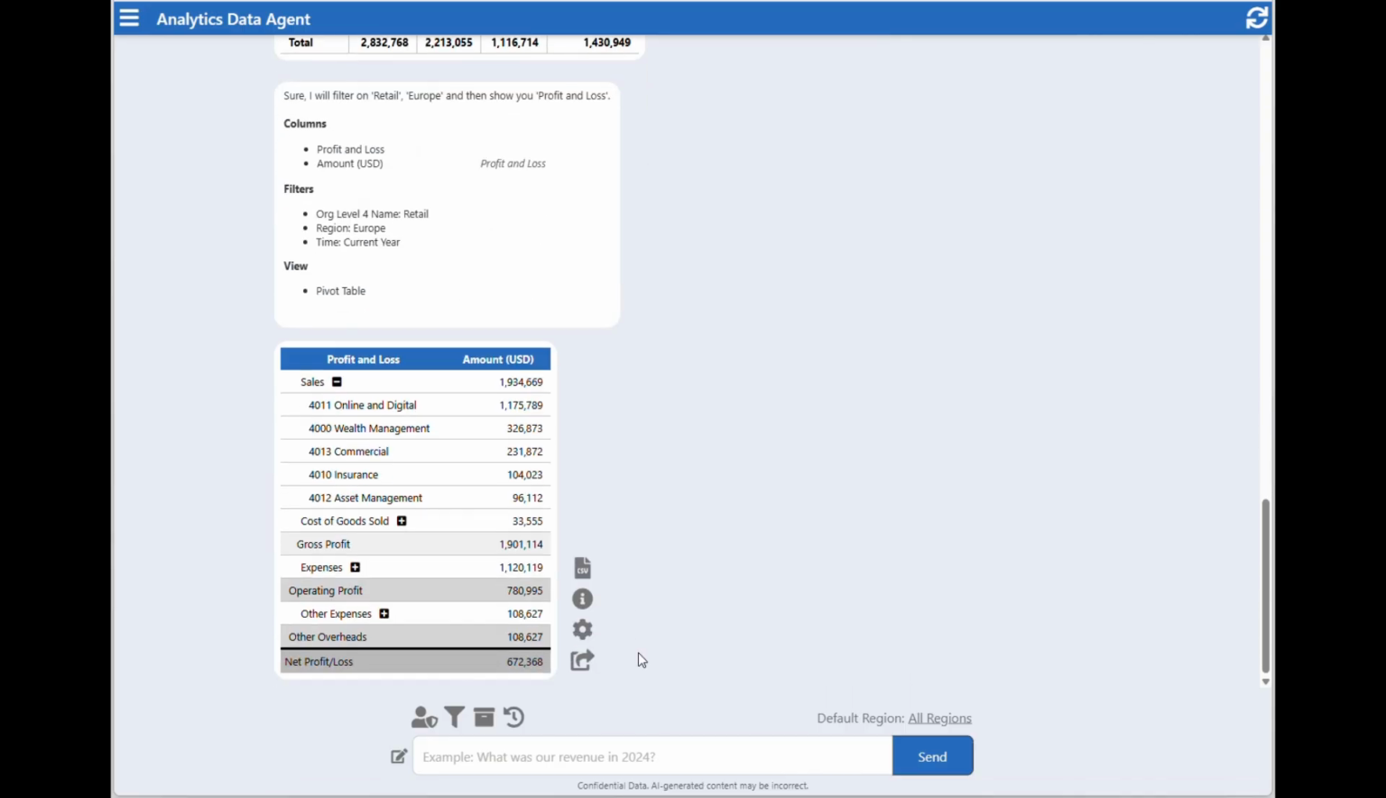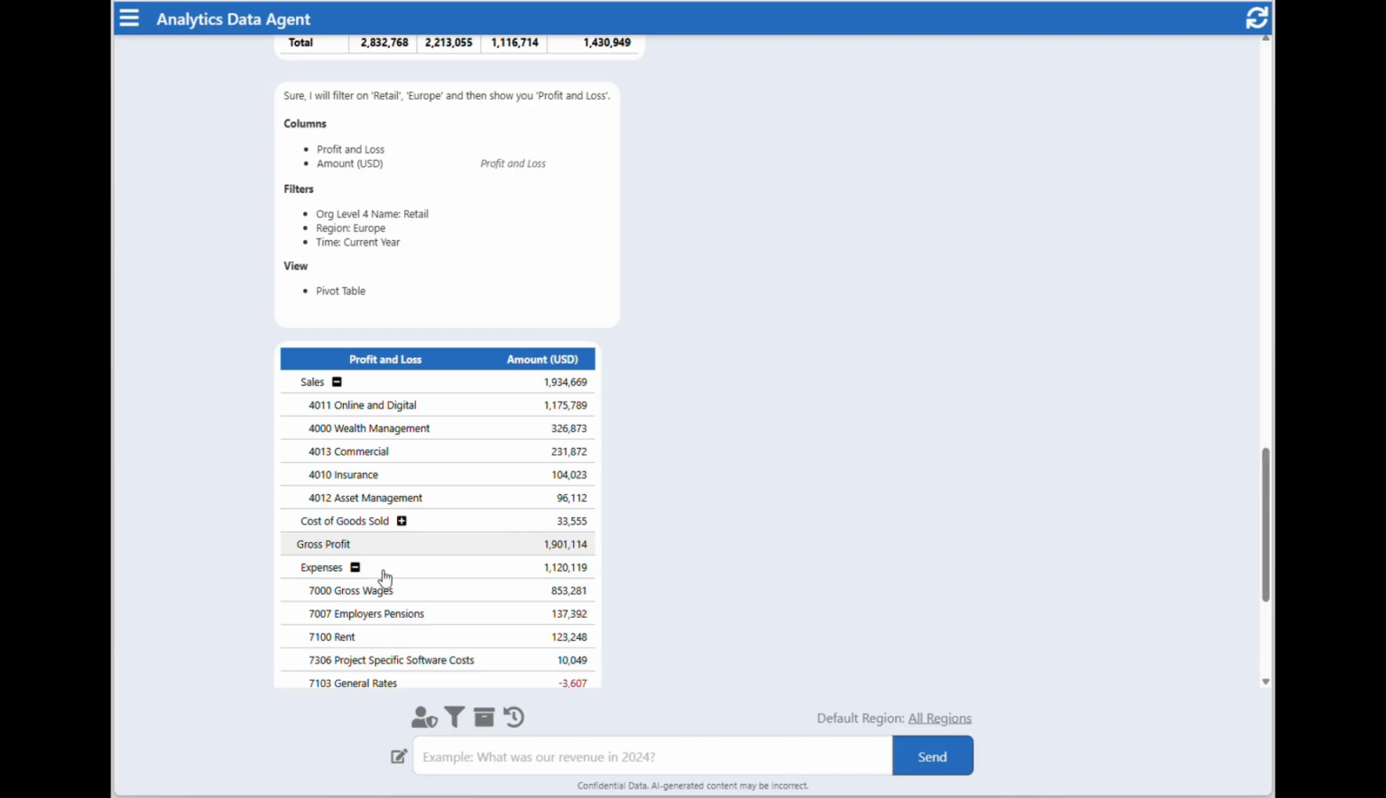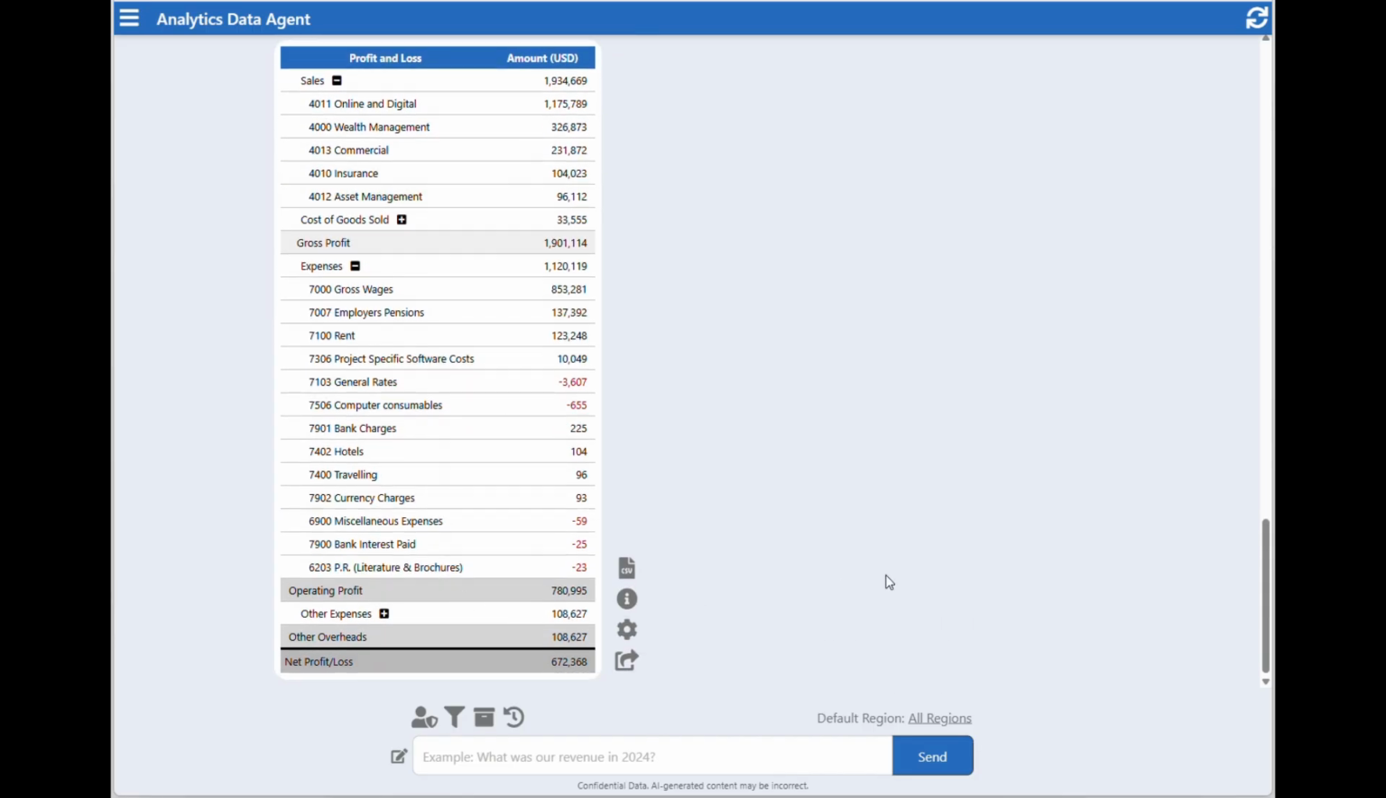And here's our profit and loss for retail in Europe. The P&L is interactive, so we can expand and collapse through the chart of accounts. We can also extend this further by bringing in other data to compare with. For example, I'm going to bring in our forecast data and ask Ada to show the variances between the two numbers.